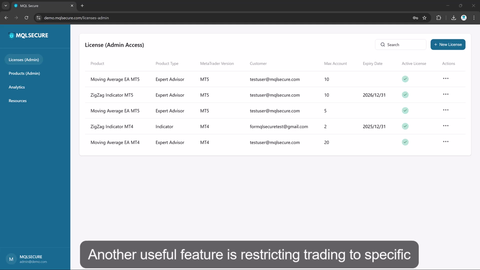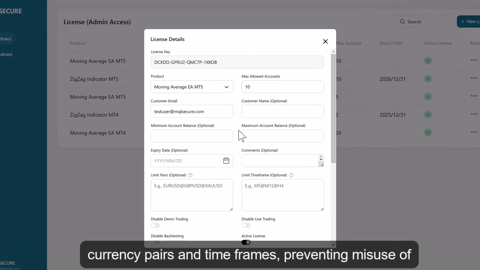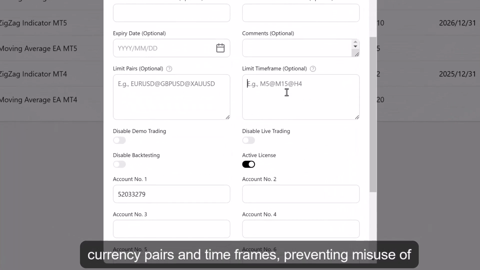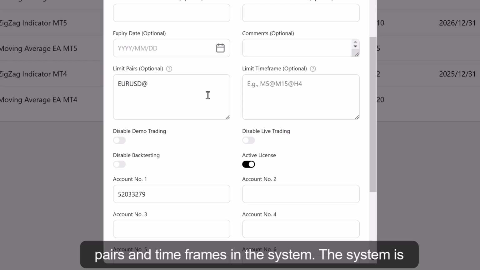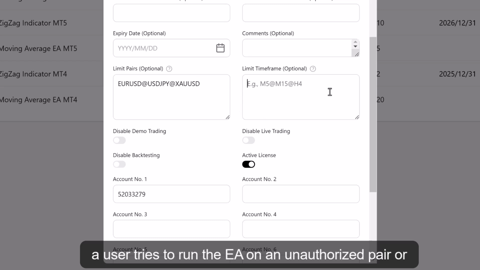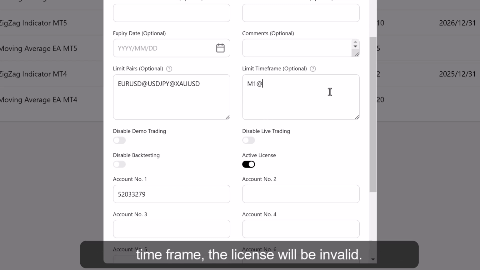Another useful feature is restricting trading to specific currency pairs and timeframes, preventing misuse of your software. To do this, simply enter the allowed pairs and timeframes in the system. The system is case-sensitive, so correct formatting is necessary. If a user tries to run the EA on an unauthorized pair or timeframe, the license will be invalid.